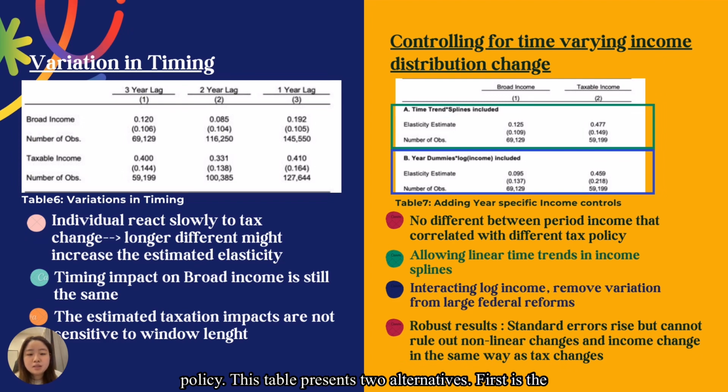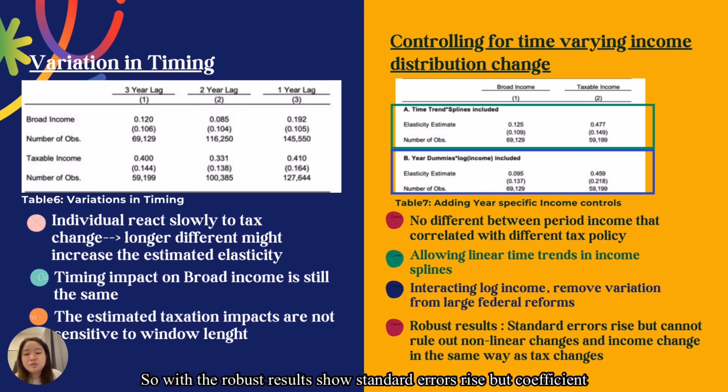This table presents two alternatives. First is allowing linear time trends in income splines. This is the green box, which allows for general trends in income distribution widening. Second, in the blue box, is interacting log income with a full set of year dummies, which allows for specific years of income change, and both remove variation from the large federal reforms in the sample.